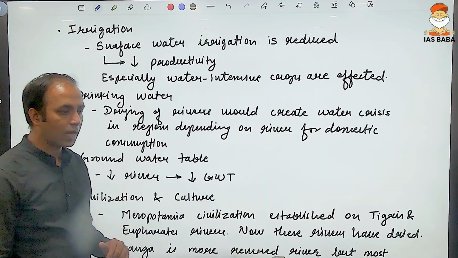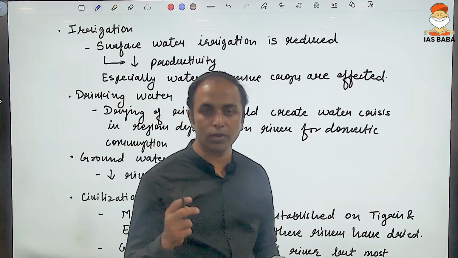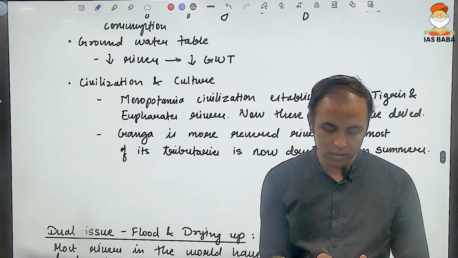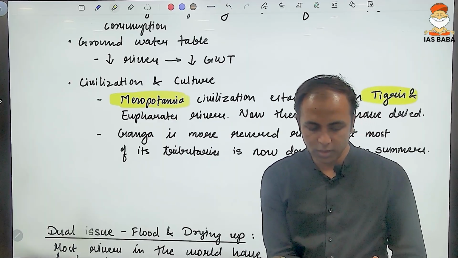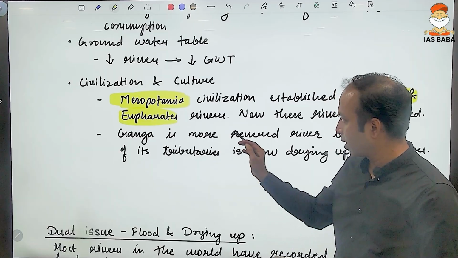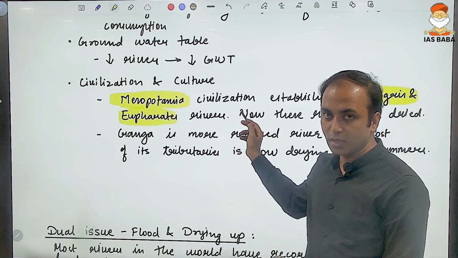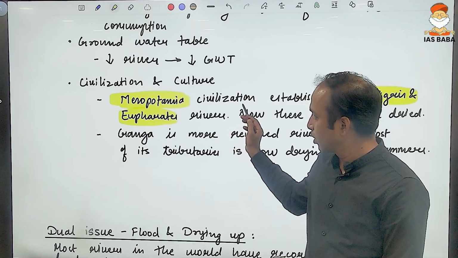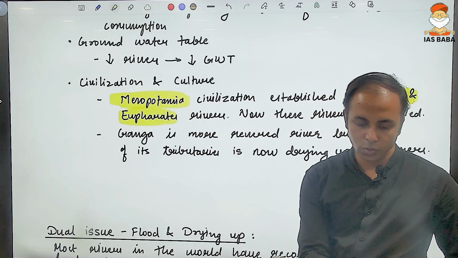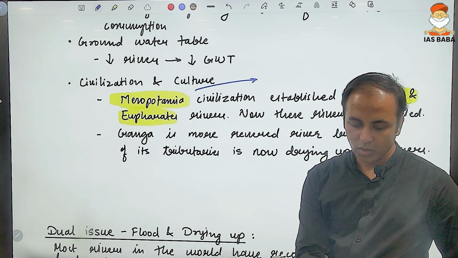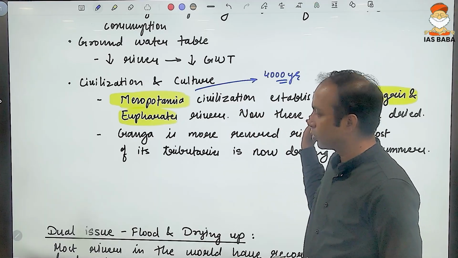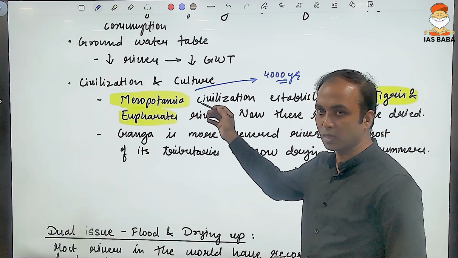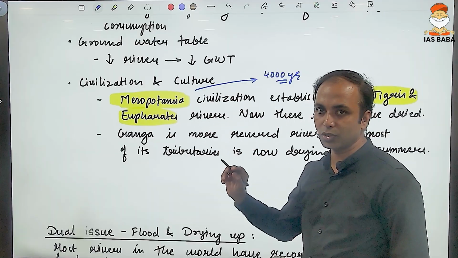The civilization and the culture. Take the case of the Mesopotamia civilization. I hope you know where this Mesopotamia civilization is. It is on the bank of the Tigris and Euphrates rivers. Recently the World Bank has said that these two rivers have dried up. So imagine the Mesopotamia civilization, which is more than 4,000 years old, a civilization set up on the bank of a river, and you imagine that river is dried up. So what will happen to the civilization there today?